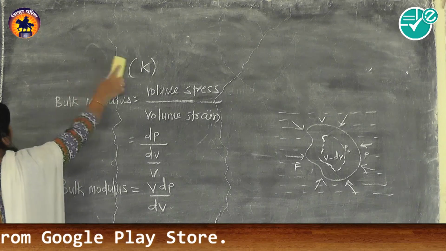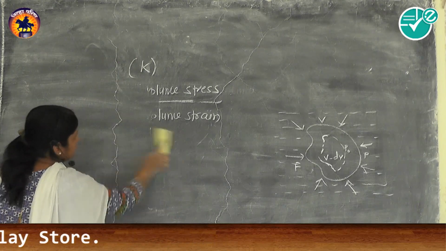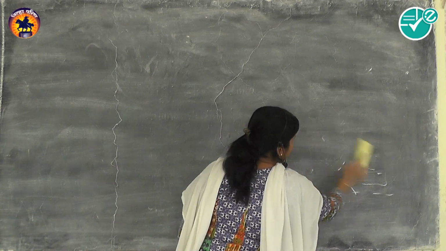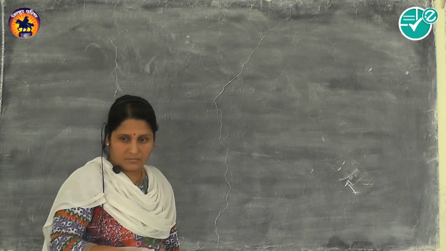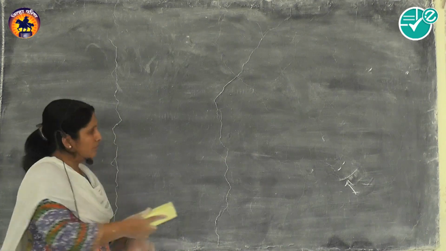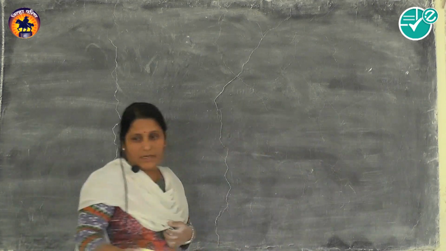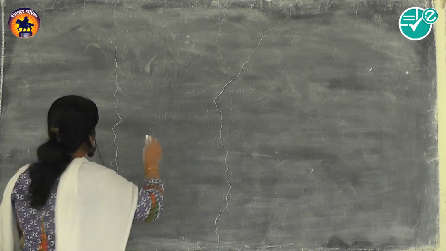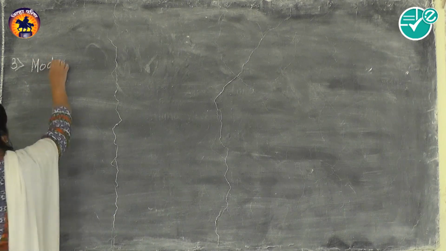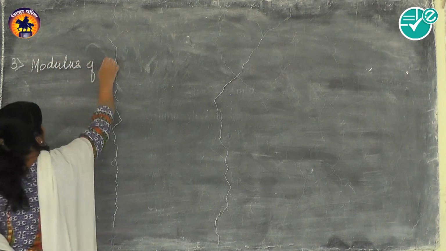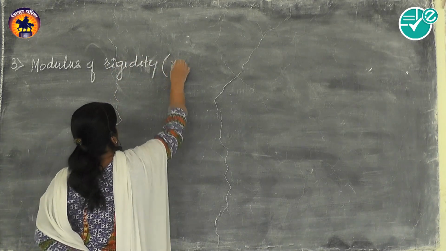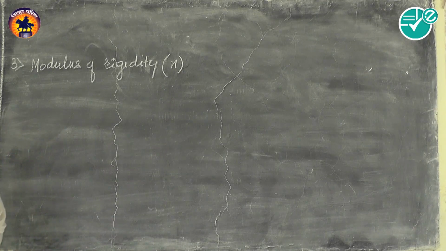And now the third modulus of elasticity. Third modulus of elasticity related to change in shape is called modulus of rigidity, or it is also called shearing modulus.